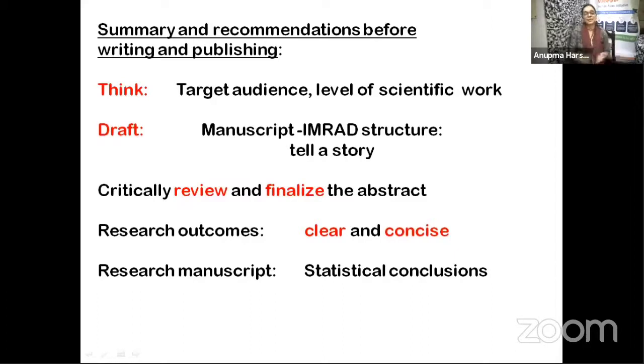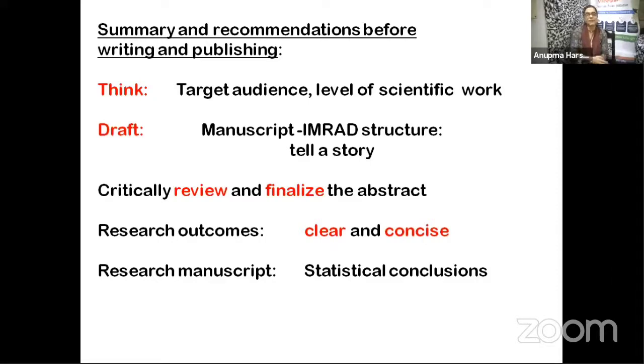Now, summary and recommendations before writing and publishing. You need to think about the target audience and the level of scientific work that you presently have. Make a draft and ensure that it tells a story. What is a story? It has a start, it has a body, and it has a finish. Don't be abrupt in just giving your results and not making it into a story.